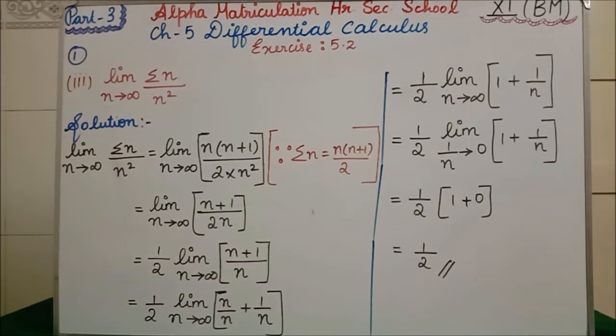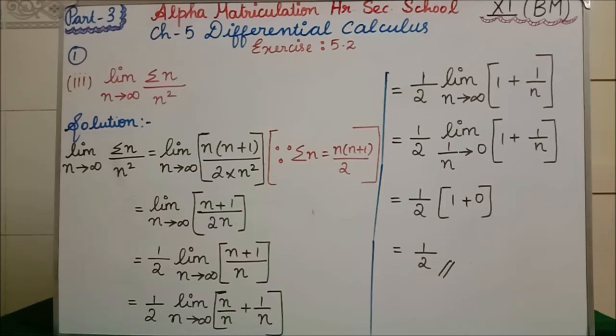Students, in part 3, first question, third subdivision we are going to see. Limit n tends to infinity, summation n divided by n square. Okay, this is our question. See the solution now. Limit n tends to infinity, summation n divided by n square.